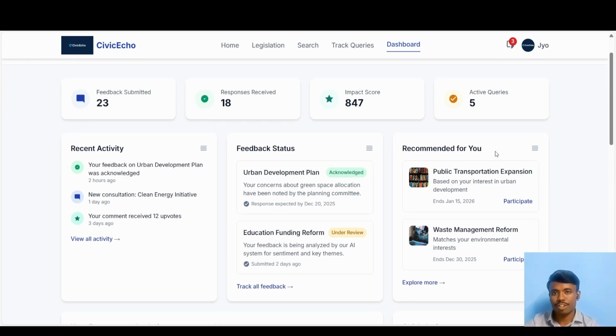In this recommended for you page, we'll upload some government schemes which are meant for the people, like government frequently conducts some awareness programs or any rallies for any public issue. We can upload all of those in this recommended for you section so that people will be aware of the current activities going on.